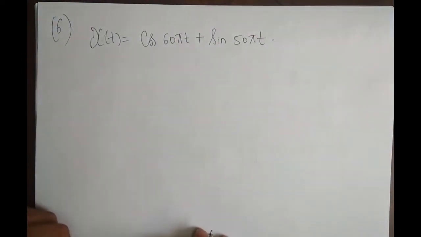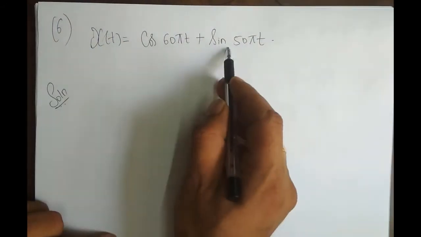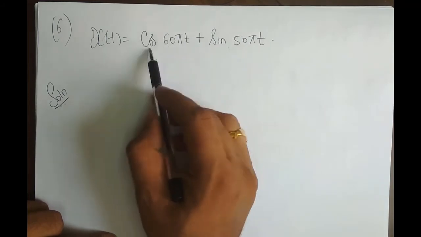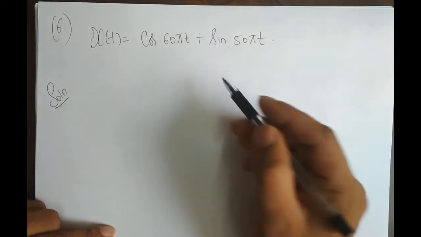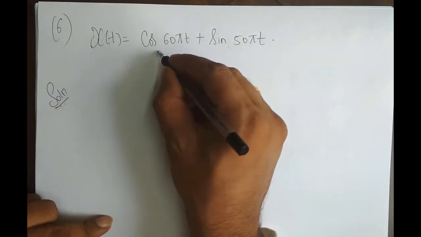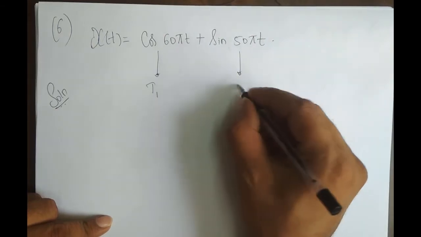So what is our aim here? Our aim here is to find the periodicity of the signal. So, solution. x(t) is a sum of two periodic signals, right? cos 60πt is a periodic signal, obviously. sin 50πt is also a periodic signal, obviously. But the question is, what is this signal's period t1 and what is this signal's period t2?